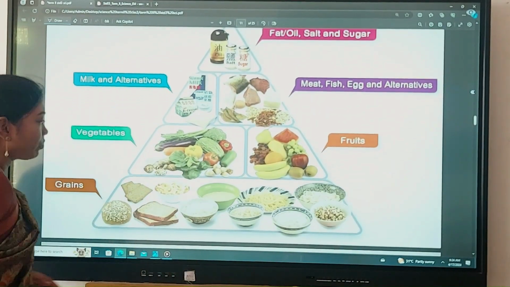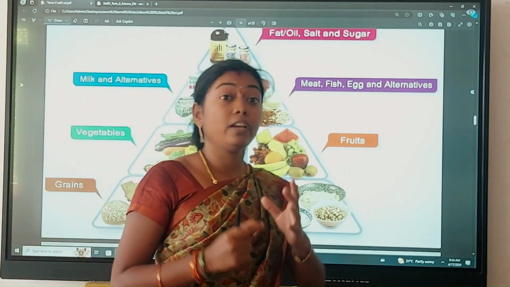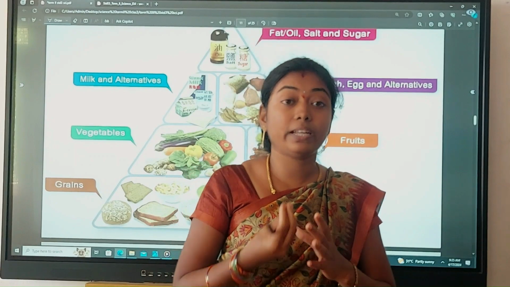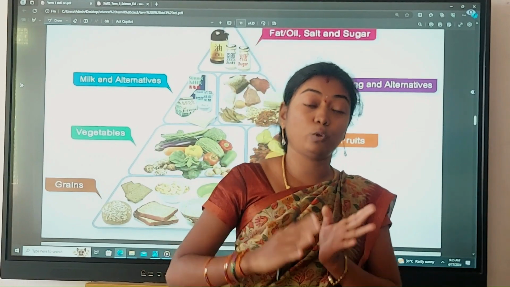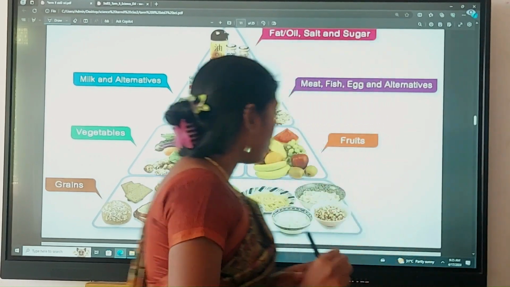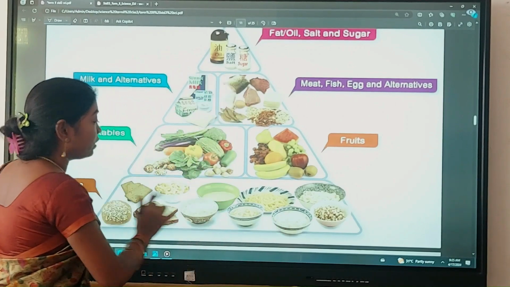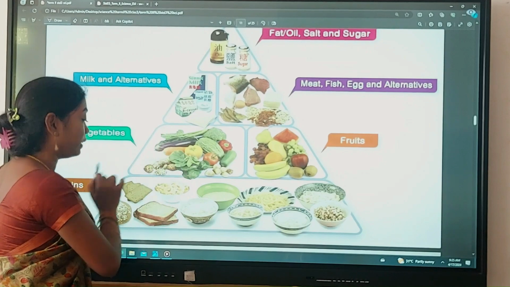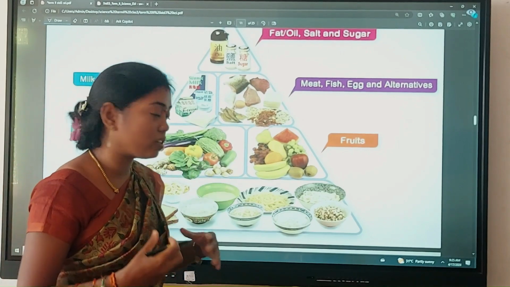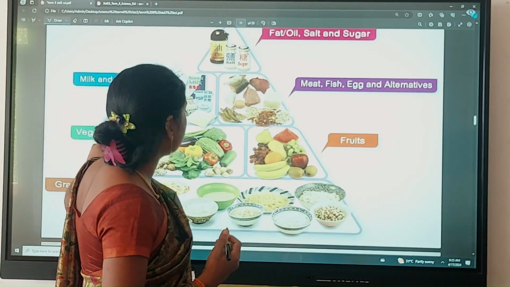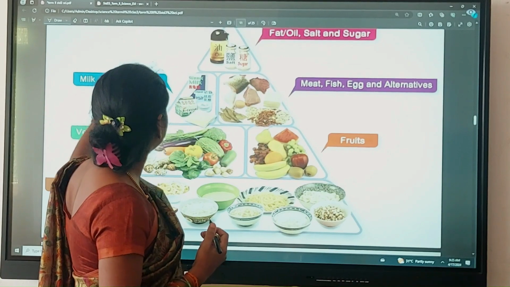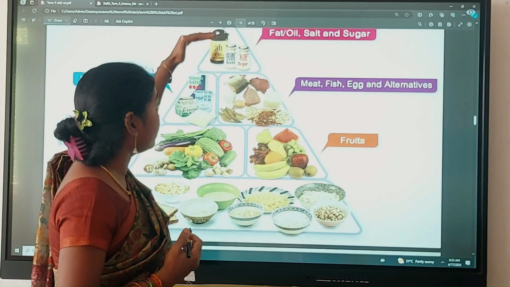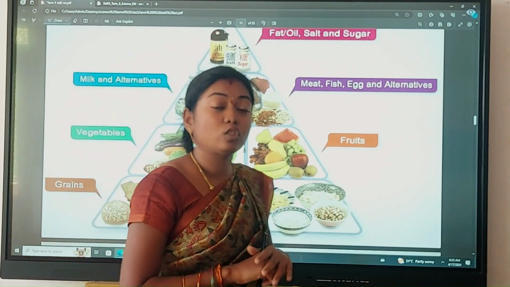See here. So as I said already, which is the energy giving food? Carbohydrates. Why we need energy? To do all the works, to do any activity we need energy. Because of that reason, in the pyramid, at the bottom they have given carbohydrate rich foods and grains, which give us the energy. And the second one, vegetables, fruits. Third category, milk, meat, fish, egg, oils. At the top they have given fat, salt.